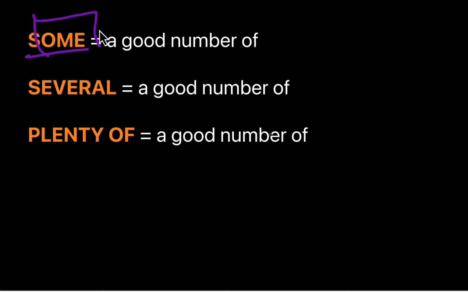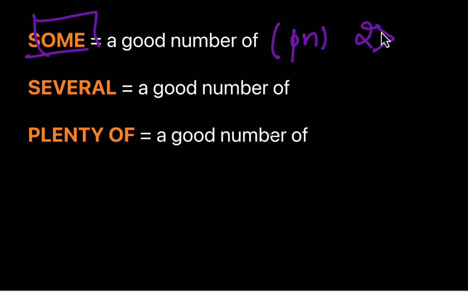See guys, some as an indefinite adjective can be used with both a countable noun and an uncountable noun. So when it is used with a countable noun, a plural noun, it means a good number of a plural noun. Now, when I say a good number, it's of course more than two in number, but it's not a lot.